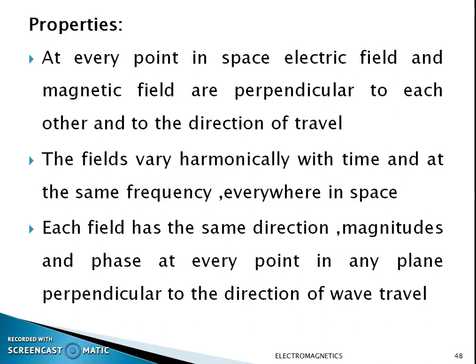That is, these two fields move with the same frequency. And the third property is that each field has the same direction, magnitude and phase at every point in any plane perpendicular to the direction of wave travel. So in a uniform plane wave, the frequency is the same, and the magnitude and direction components will be the same. That type of wave is known as a uniform plane wave.